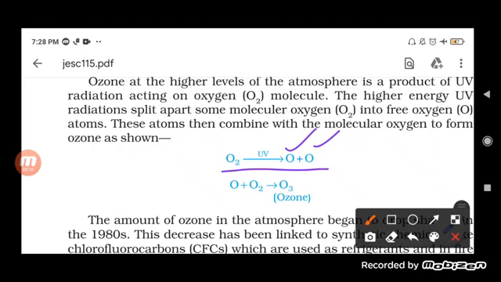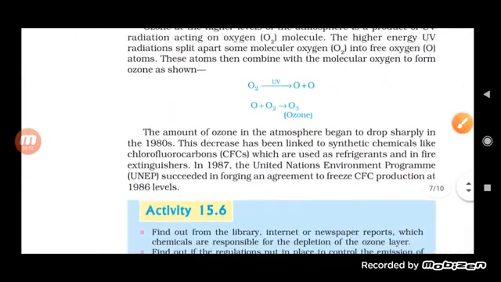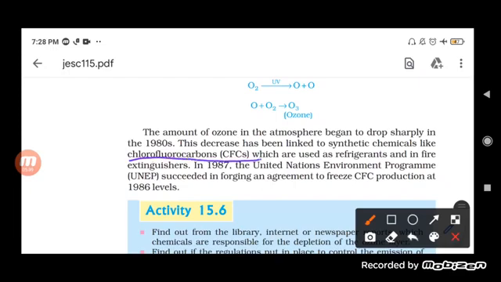Now let us see how the amount of ozone in the atmosphere is dropping day by day. Basically, the amount of ozone in the atmosphere began to drop sharply in the 1980s, and the decrease occurred because of some synthetic chemicals which are used these days, especially chlorofluorocarbons.